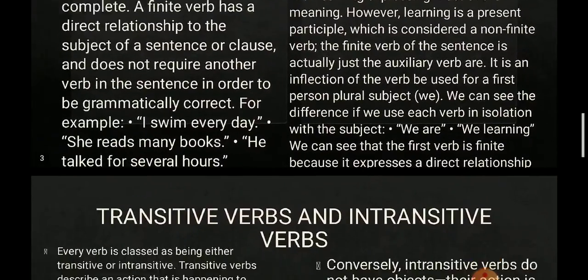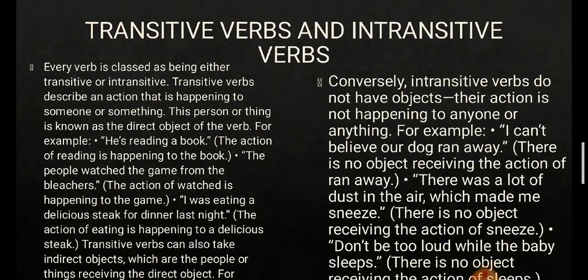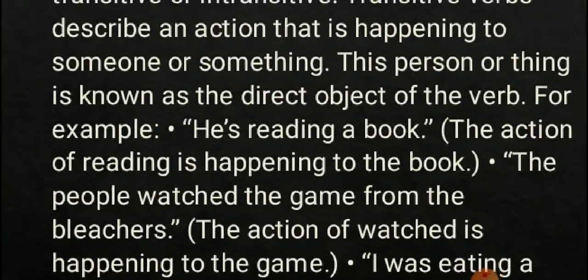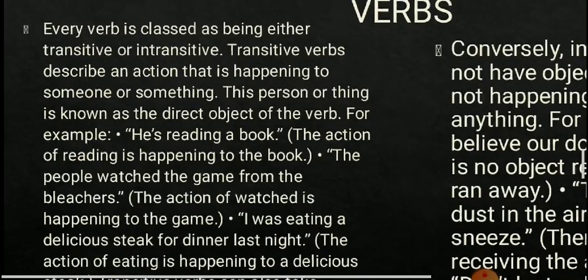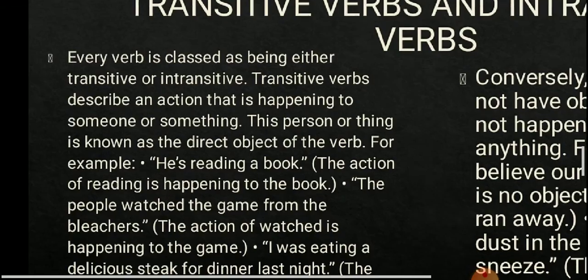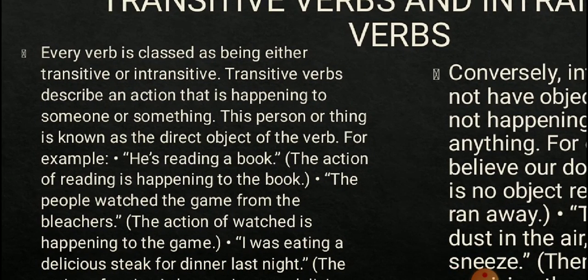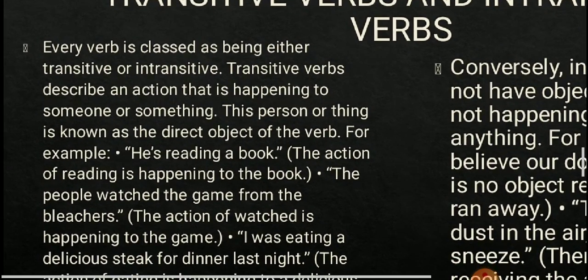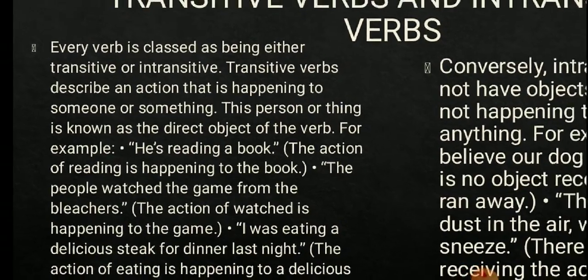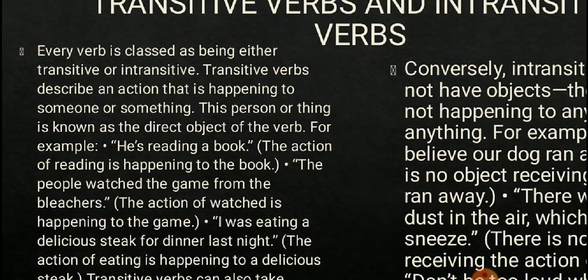So the next category of verbs is transitive verbs and intransitive verbs. First of all, you must know what a transitive verb is and what an intransitive verb is. Every verb is classified or grouped as being either transitive or intransitive. Transitive verbs describe an action that is happening to someone or something. So, in transitive verbs, we mainly focus on the action that happens to someone or something. This person or thing is known as the direct object of the verb.